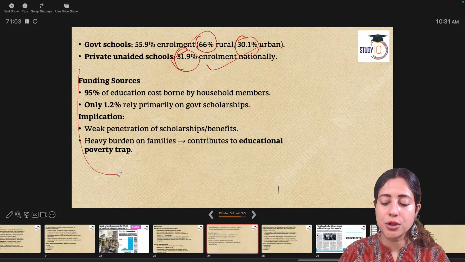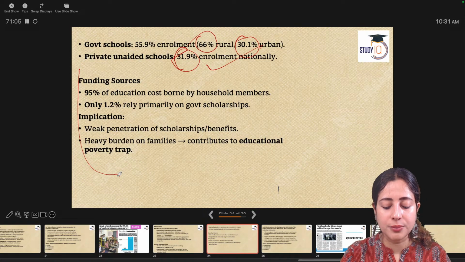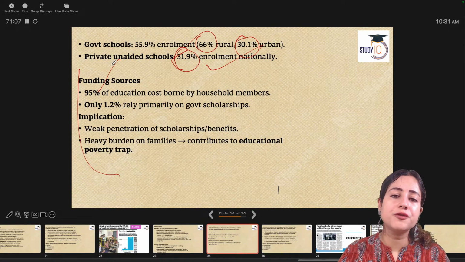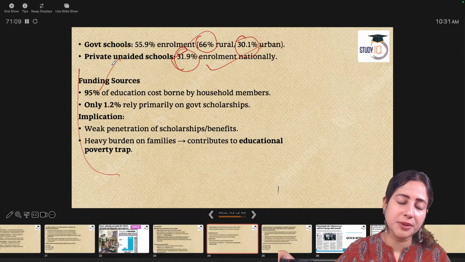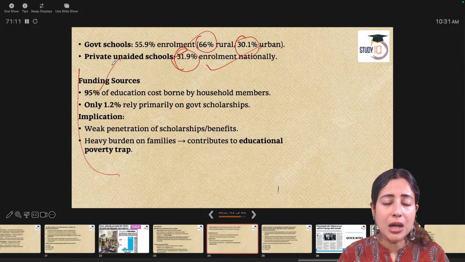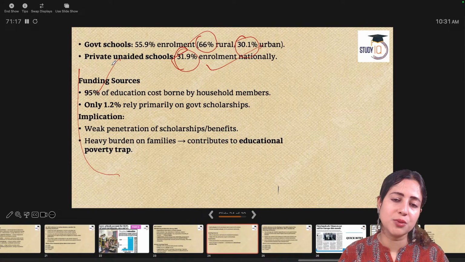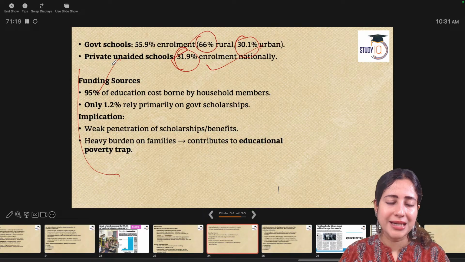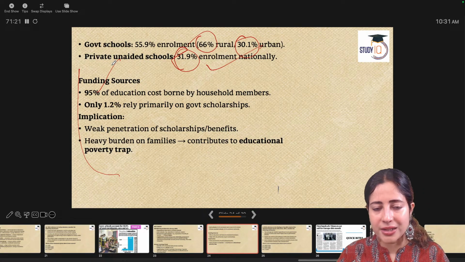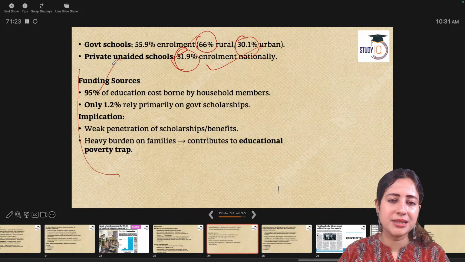Now, but let's talk about funding. Where is the money coming from? 95% of school education in India is coming from the parents' pockets. Out of pocket expenditure. Privately financed education. If I have the money, I can send my child to a fancy, global, international school. The child will get quality education, quality sanitation, clean drinking water, quality infrastructure, smart classrooms.